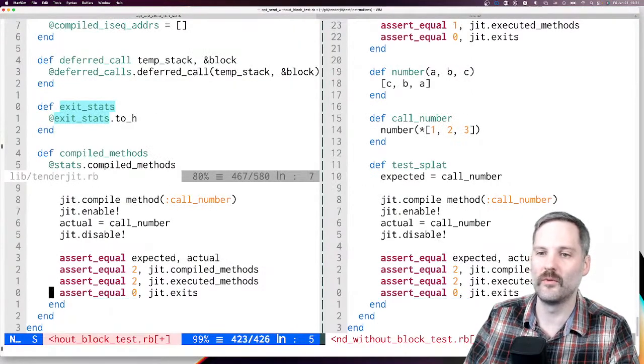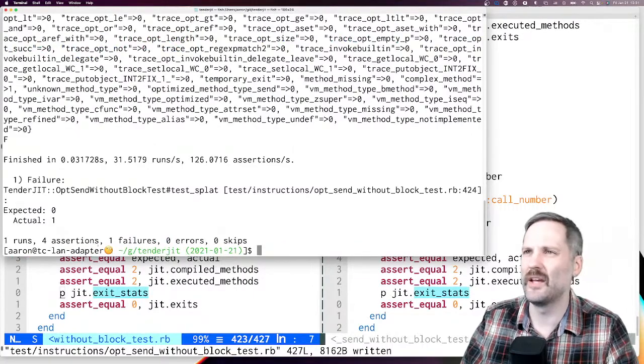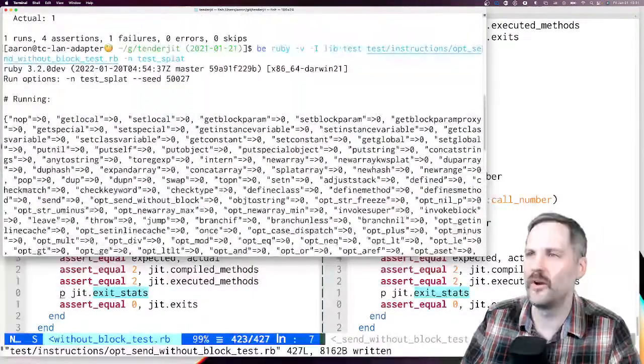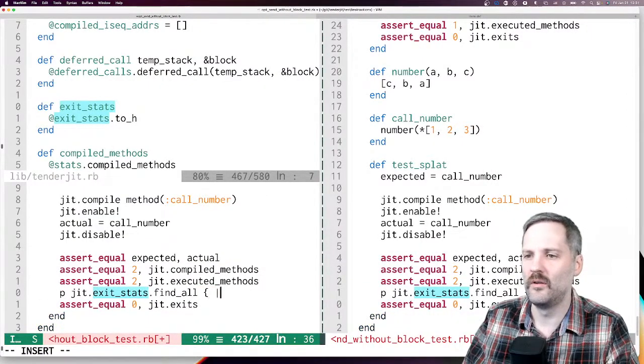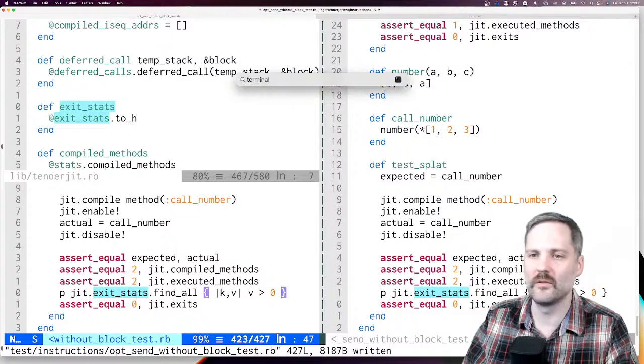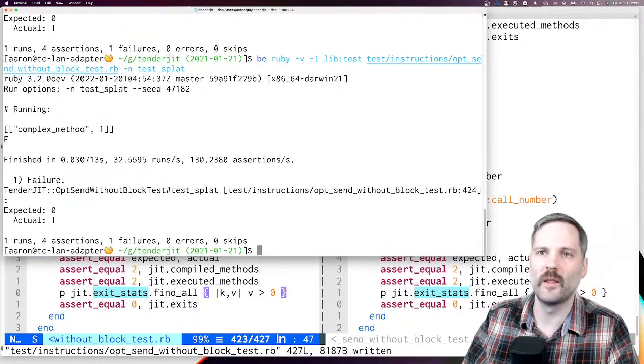Oh, probably want to print it before we fail. Yeah, see, there's a bunch of stuff here. We don't really know why, so let's do find all, where v is greater than 0. Okay, let's look at that. If we run this, okay, yeah, so this is our exit reason.